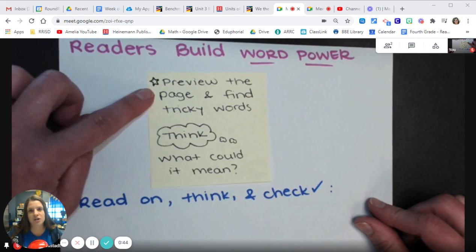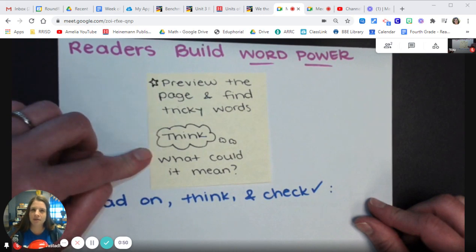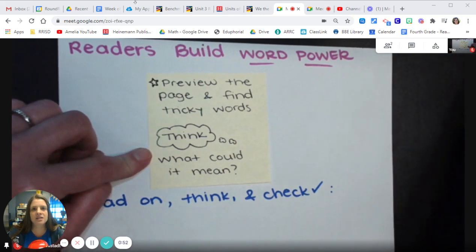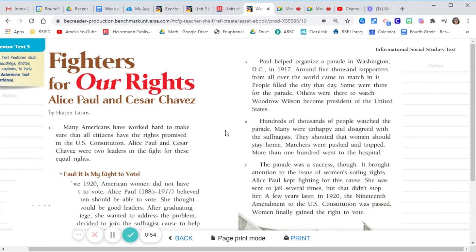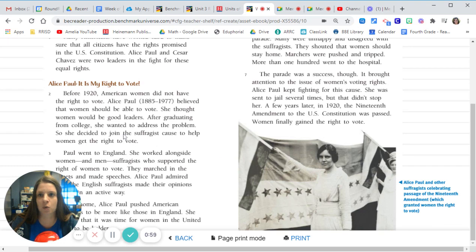So the first thing that we want to do is preview the page and find tricky words. And then we can think, what could that mean? So readers, as we were reading this text yesterday, Fighters for Our Rights, I noticed that the text used the word suffragist a few times. So let me show you how the word's being used in the context of the sentence. It says, so she decided to join the suffragist cause to help women get the right to vote.